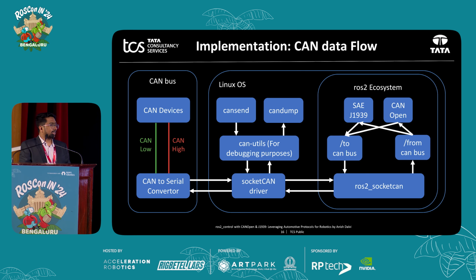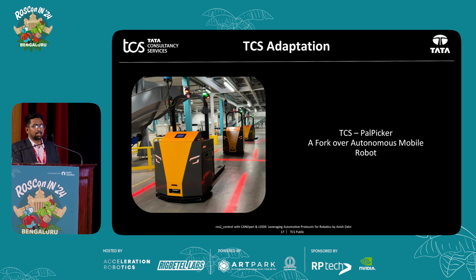So at TCS, we have developed a product called Pal Picker. It stands for Pallet Picker. It's an autonomous mobile robot, made completely by TCS. Manufacturing is handled by our vendor called Titan Engineering and Automation, TEAL, which is in Hosur. We have built this robot from scratch, and as we speak, it is currently doing its job, picking up pallets from one place to another autonomously at our client location. I'll play a quick video on what exactly Pal Picker is.